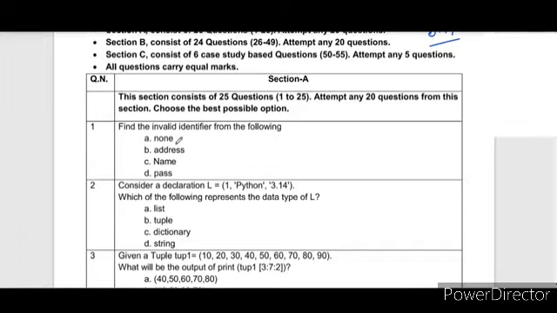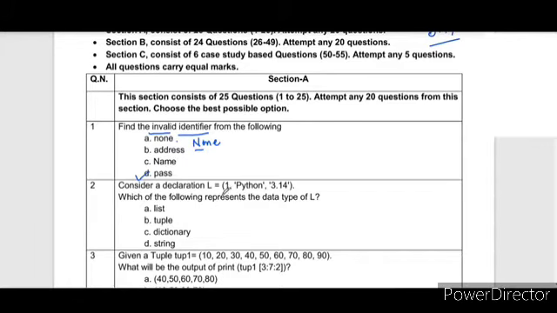This is from class 11. Invalid identifier. Now, what are identifiers? Identifiers are the names of a variable. So this is valid because here n is small, and the reserved word is capital N, so this is valid. Address is also valid, name is also valid, but pass is a reserved word, so the answer is D, pass, for the invalid identifier.